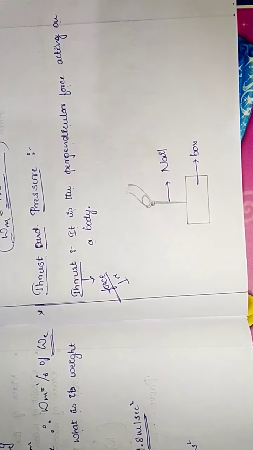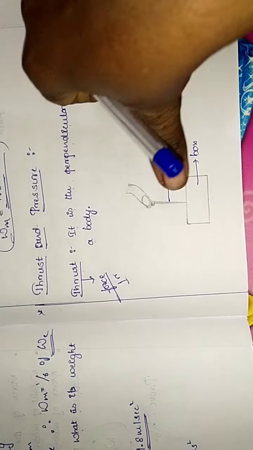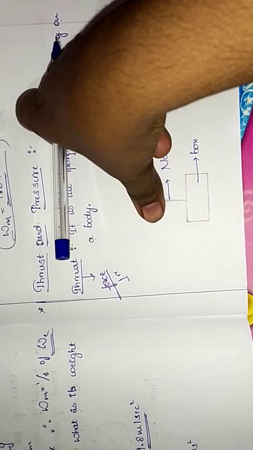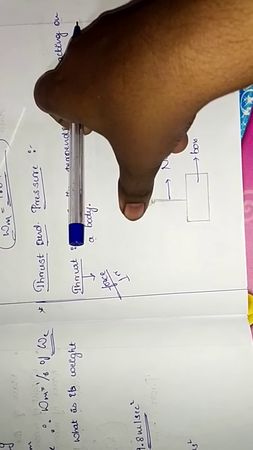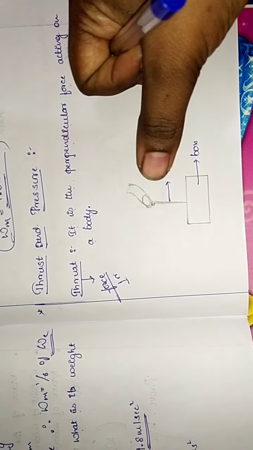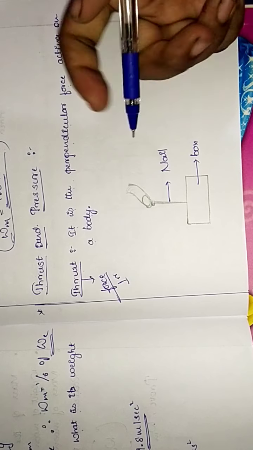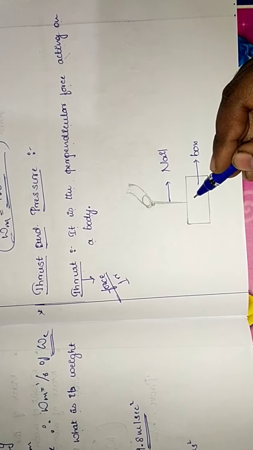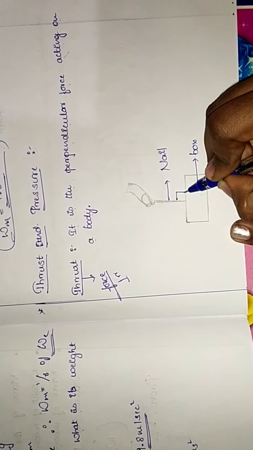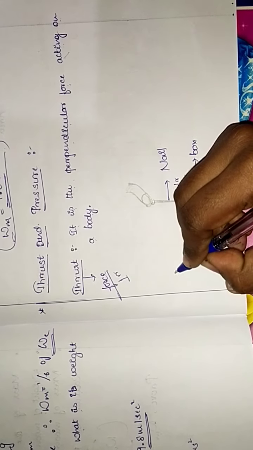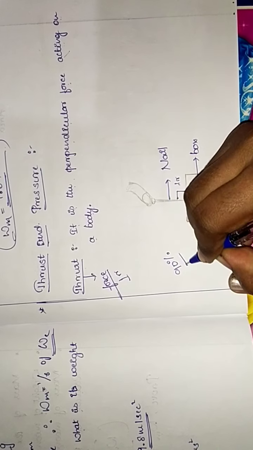So this is a nail and a person is pressing the nail, means he is applying his force on the nail towards the box. See, this is perpendicular, which is at 90 degrees.